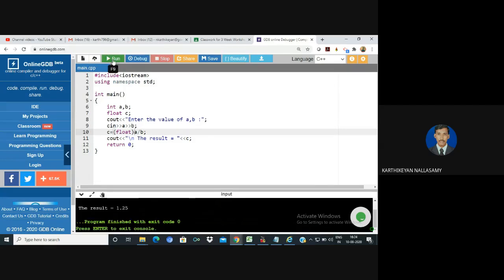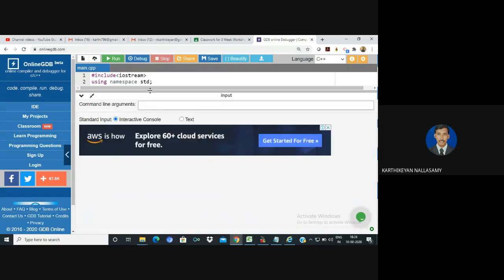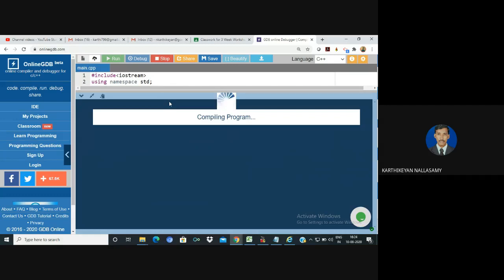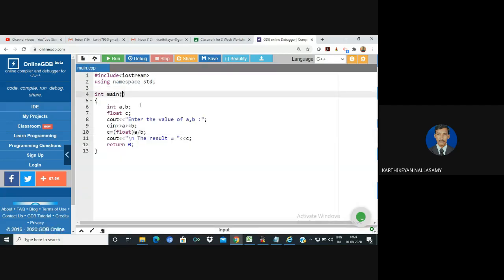So again, I'm going to run this program. I'm going to generate a runtime exception now, so I'm going to give a denominator of 0. NaN is also an exception, because it is not a number. So I'm going to give 67 as a and b is 0, so that it shows infinity. Whenever you perform an operation, every compiler shows a different answer for this. Sometimes it shows a divide error, but here it shows infinity.